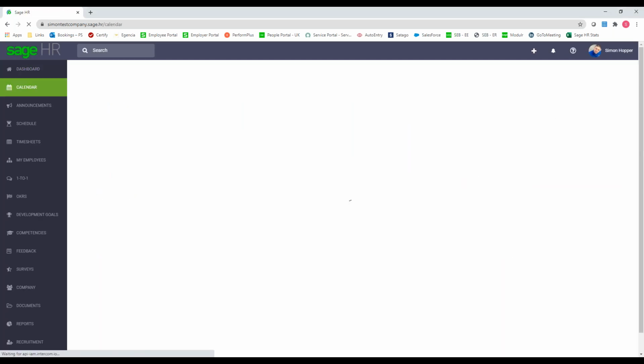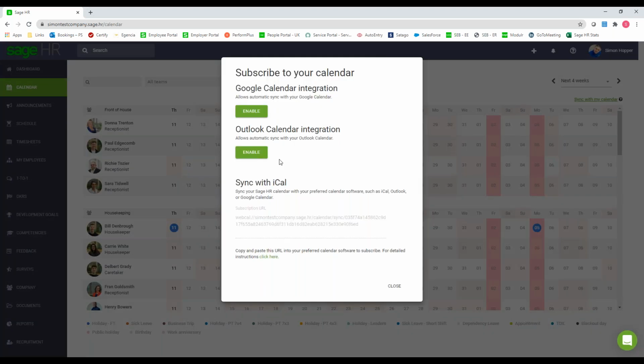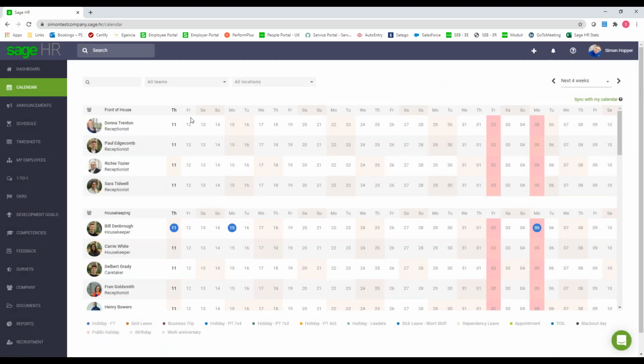You've got your calendar. Now, again, because I'm the admin, I can basically see every single calendar in the whole company. But if you wanted to, you can restrict it. So maybe you allow the managers just to see their own team. Maybe when an employee logs in, you only want them to see their own calendar. Completely up to you. But you can also, on the right-hand side, sync that calendar. So if you do use Google, Outlook or iCal, you can sync it with those calendars.